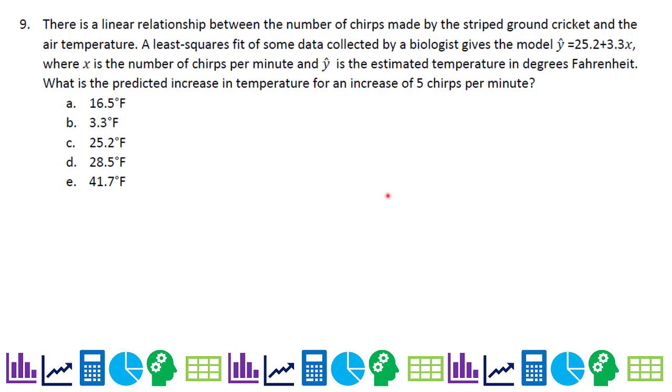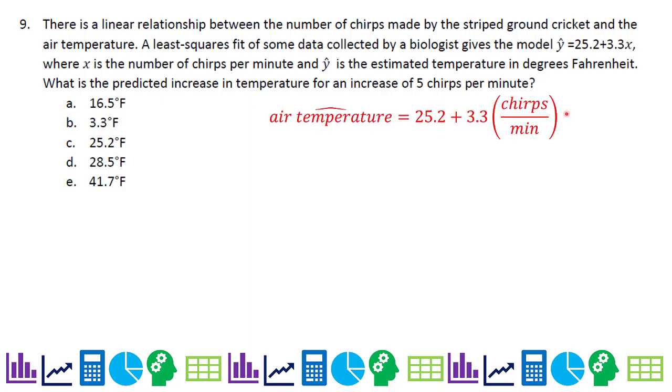Number 9, there is a linear relationship between the number of chirps made by the striped ground cricket and the air temperature. A least squares fit of some data collected by a biologist gives the model predicted y equals 25.2 plus 3.3x, where x is the number of chirps per minute and y hat, predicted y, is the estimated temperature in degrees Fahrenheit. What is the predicted increase in temperature for an increase of 5 chirps per minute?